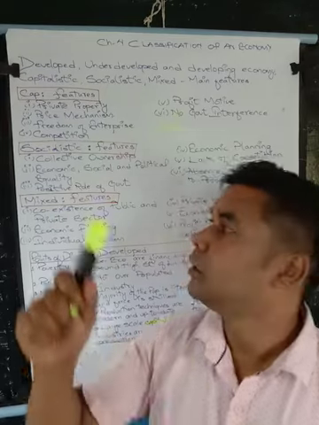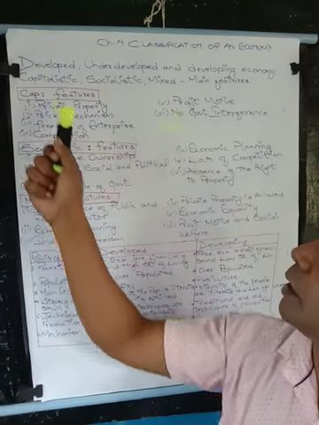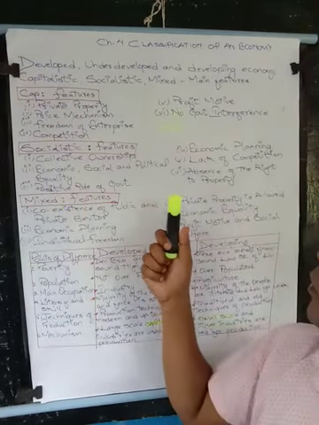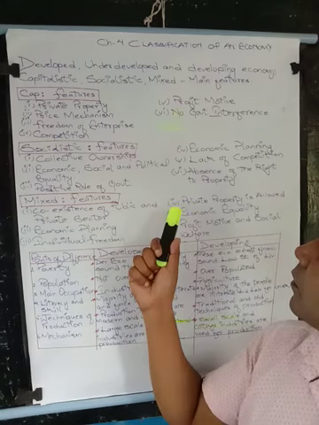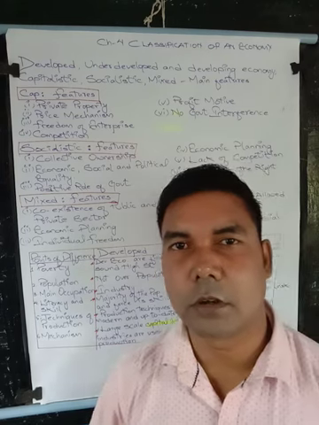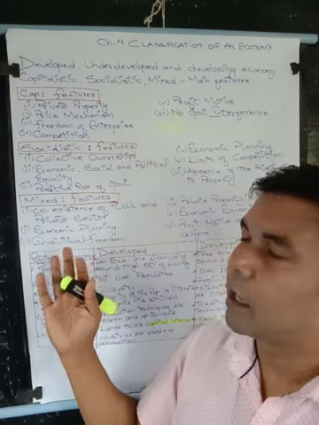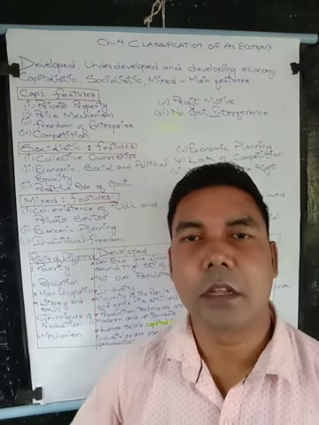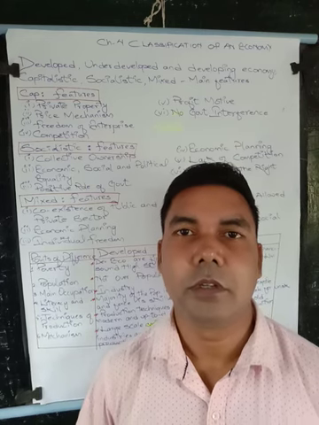In my first video I was up to mixed economy point number 5. Because of the disturbance, I had to discontinue the video and continue in this video.